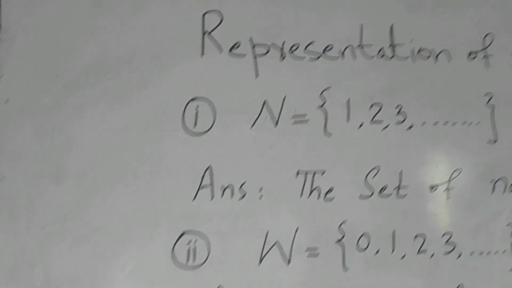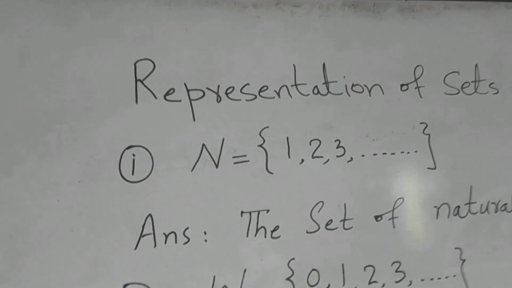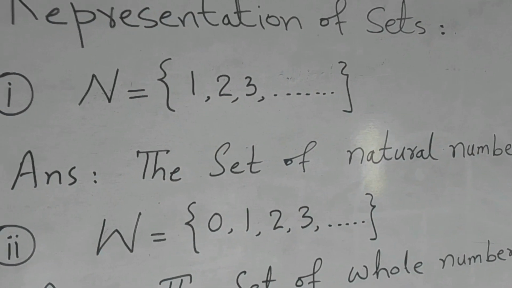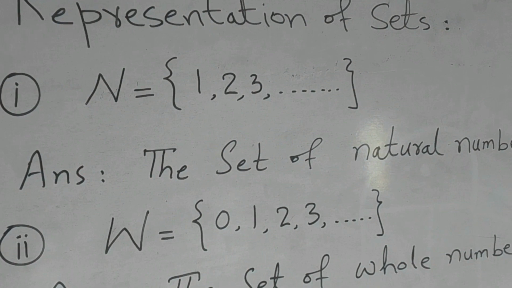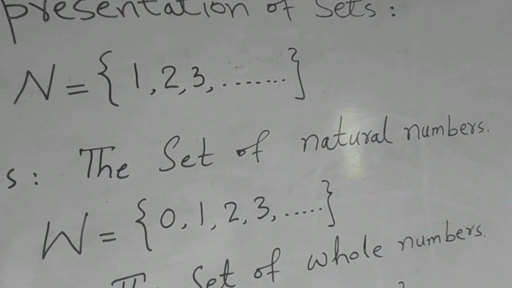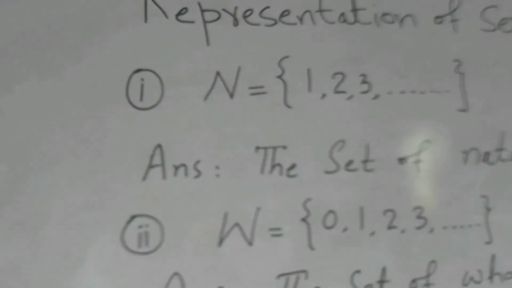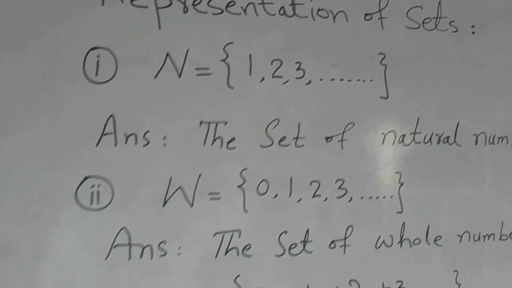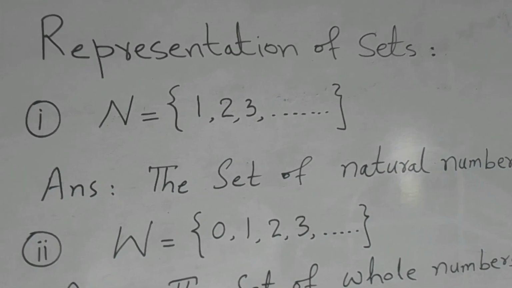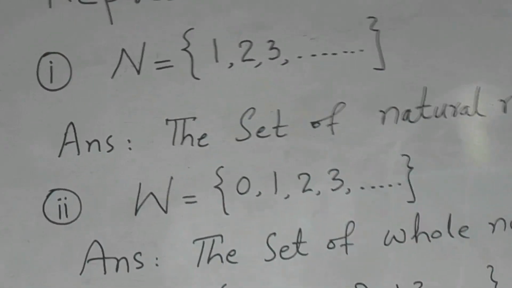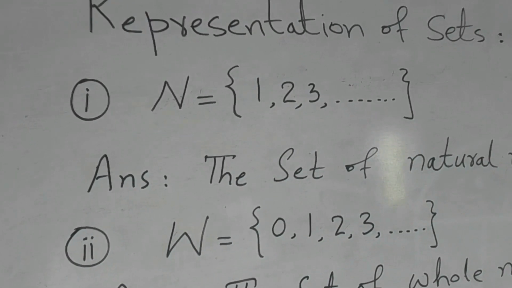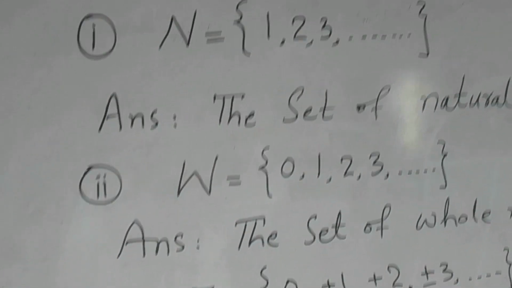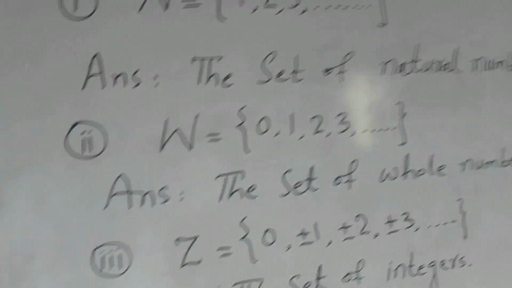So, point number one, the set symbol N = {1, 2, 3, ...}. This is called the set of natural numbers. Natural numbers start from 1 and continue infinitely, because there is no limit to the set of all natural numbers. So, this is called the set of natural numbers.